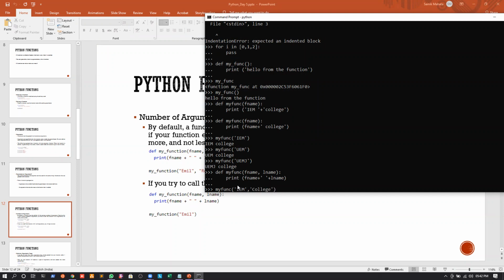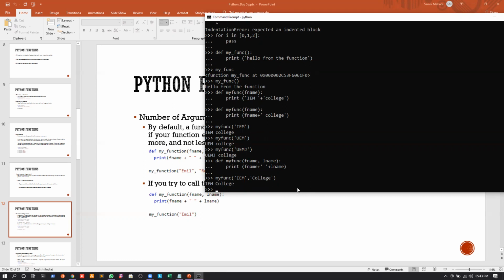Which means whenever I'm calling the function my func and giving two arguments, IEM and college, these two arguments will be stored in fname and lname respectively. After they are stored, we take the value of fname, print it, give a space, and print the value stored in lname. If I run this, you can see that I'm printing the same thing. Suppose I can write Kolkata here, right?